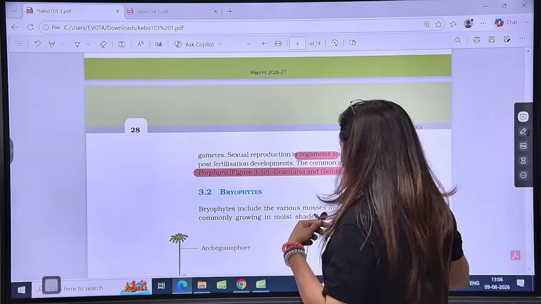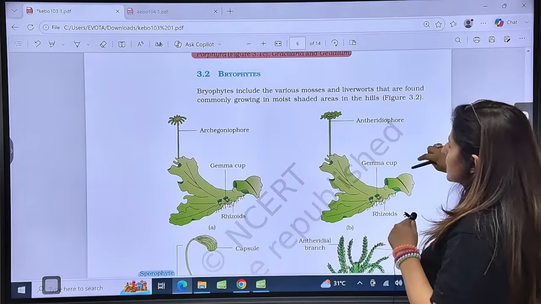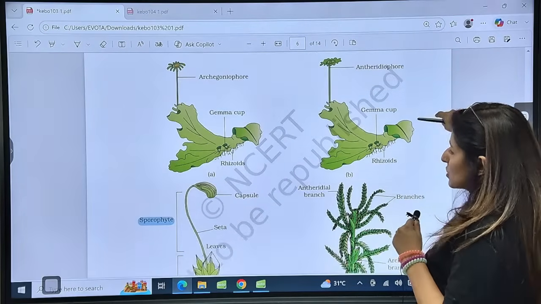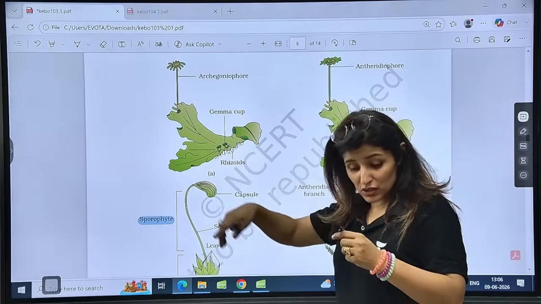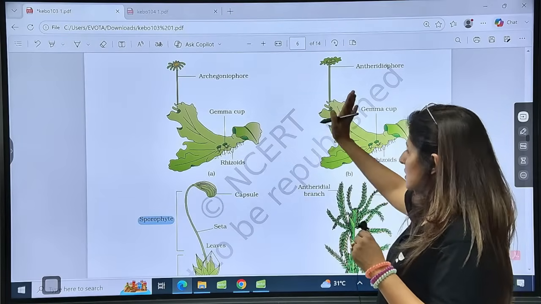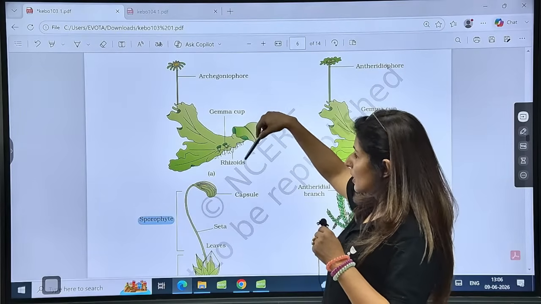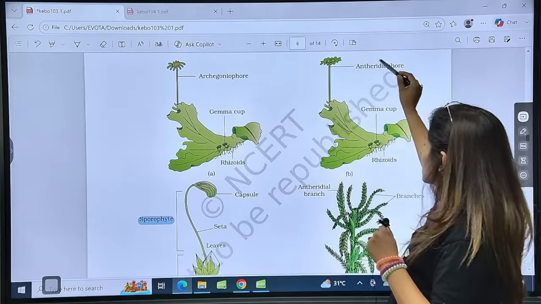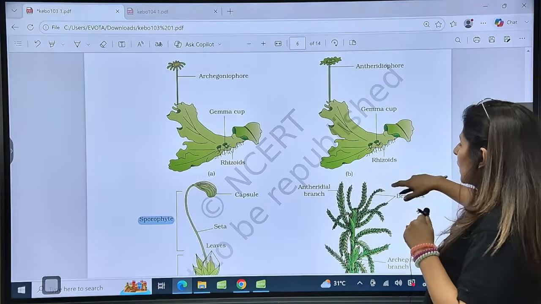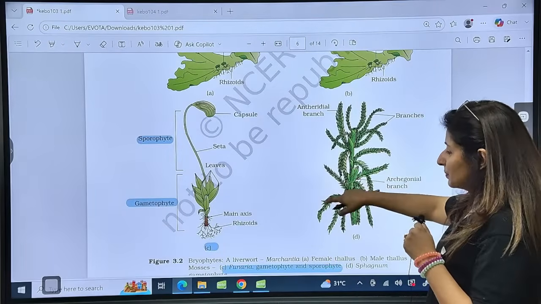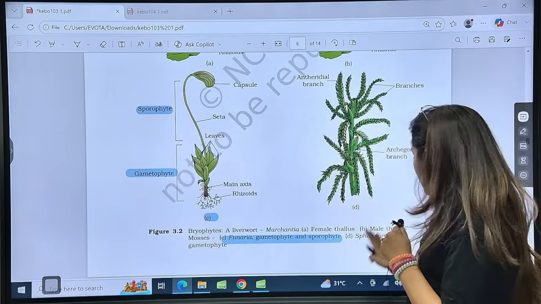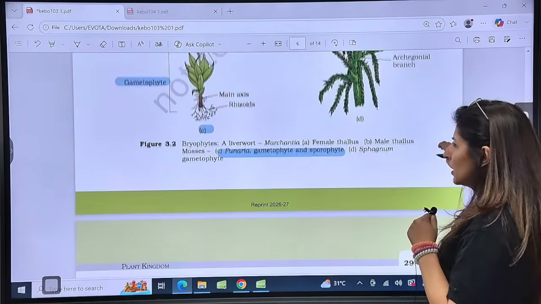All right, perfect. Now moving on to bryophytes. In bryophytes, we are going to talk about two categories, mosses and liverworts. This is Marchantia shown here, which is unisexual, so different thallus. This is the female thallus, this is the male thallus. See the structures: rhizoids, gemma, archegonia, this is antheridiophore, this is archegoniophore, this is archegonium, this is antheridium, right? And this is Funaria shown here with gametophytic and sporophytic body, and this is Sphagnum. We'll come to the diagrams later.